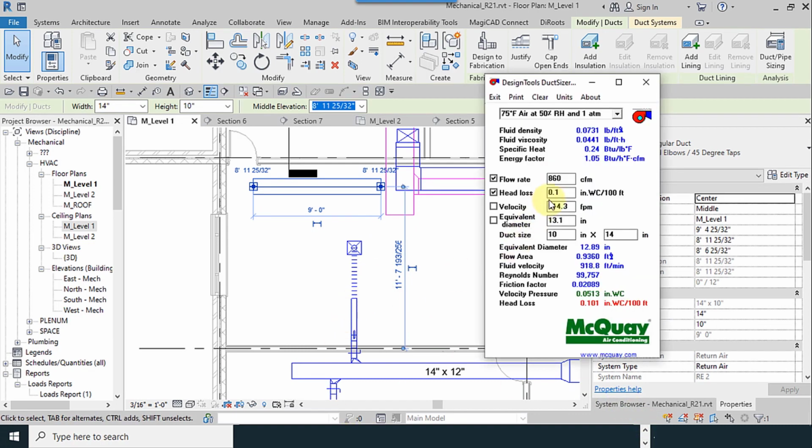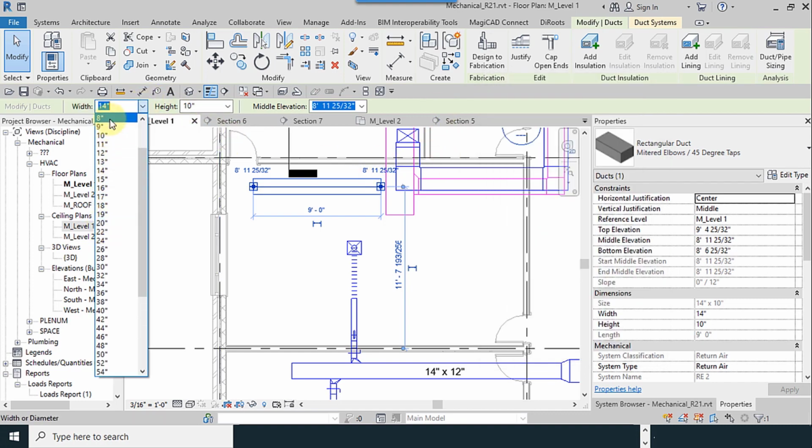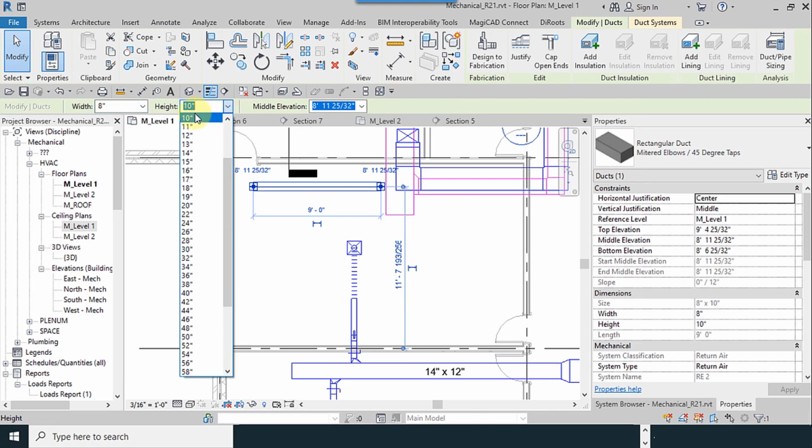How much CFM do we need? 230, 10 by 5 or 8 by 8. So I use 8 by 8.